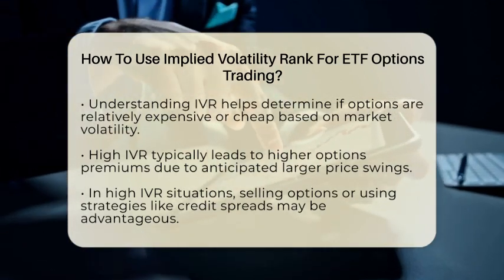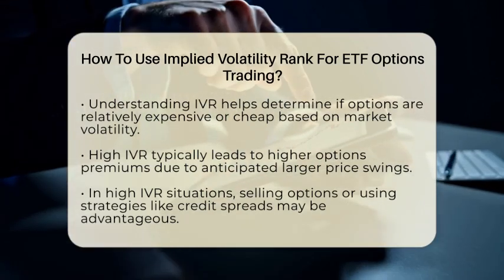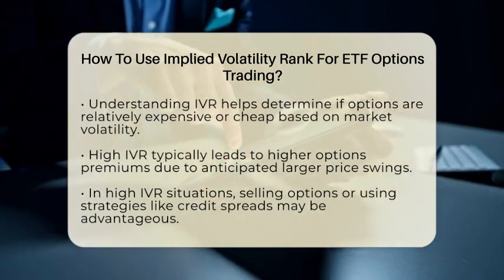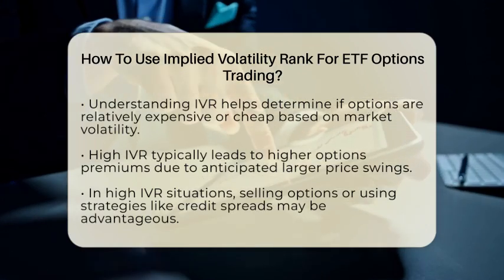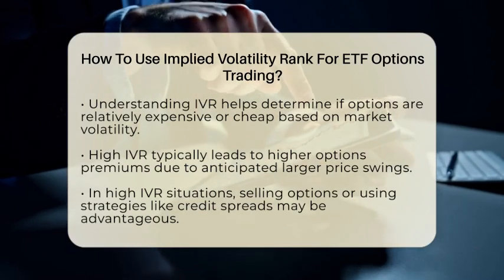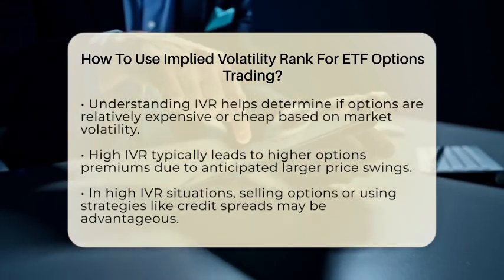fund. Then, subtract the lowest implied volatility percentage seen in the last 52 weeks. Next, divide this number by the difference between the highest and lowest implied volatility percentages during that period. Finally, multiply the result by 100 to get a rank between 0 and 100.